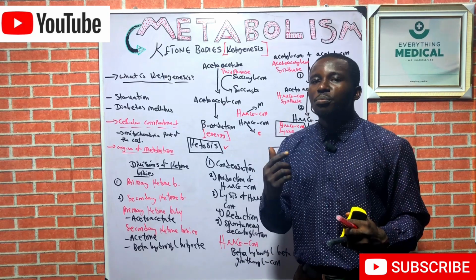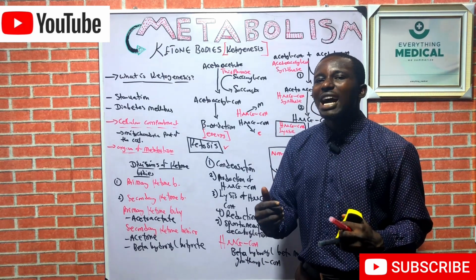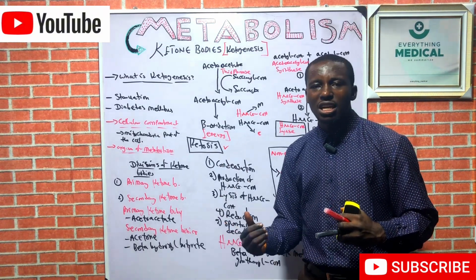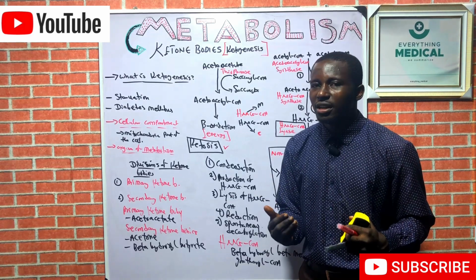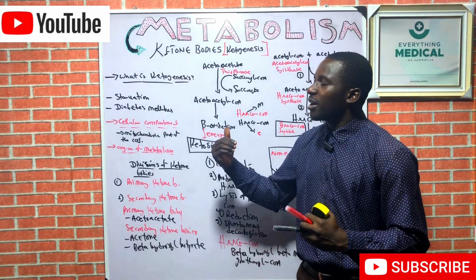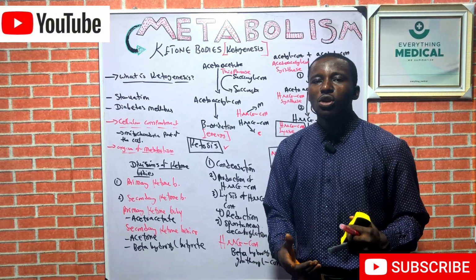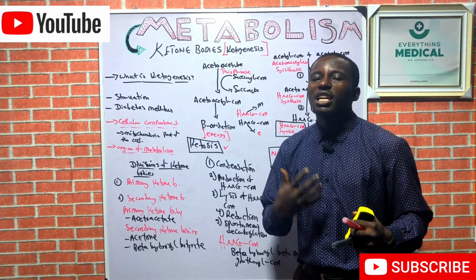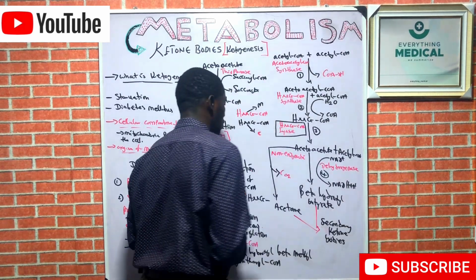But the heart muscles and the renal cortex prefer the energy from ketogenesis as their main fuel rather than glucose. You have to note these extrahepatic tissues that make use of the energy from ketogenesis. That is how it goes.